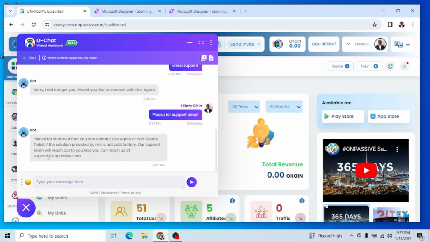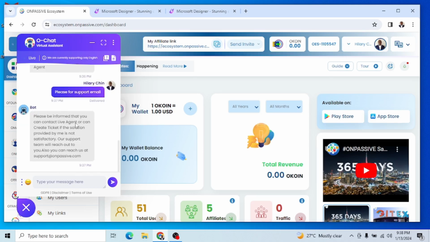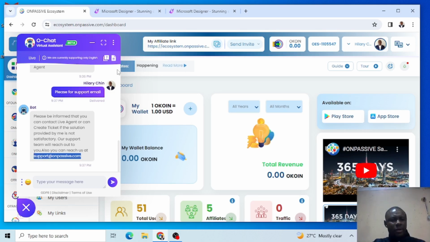So now we have this support email. It says support@onpassive.com. Now, when I have that email, what I can do is make my chatbot small. While I'm here, I'll copy this email. I'll highlight it like this, Control C, right? Perfect.